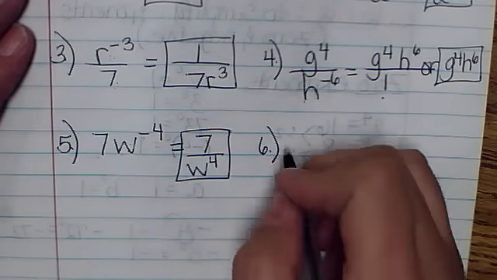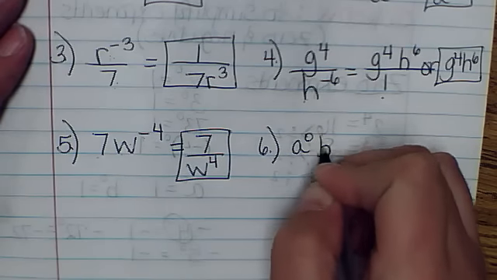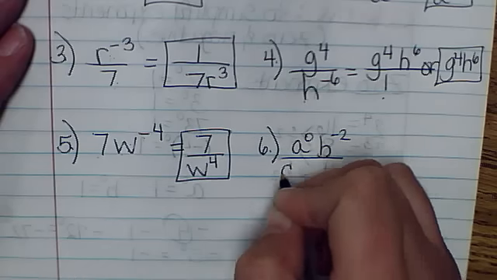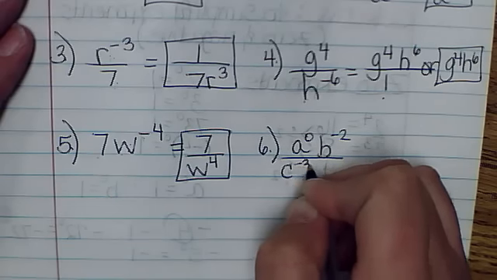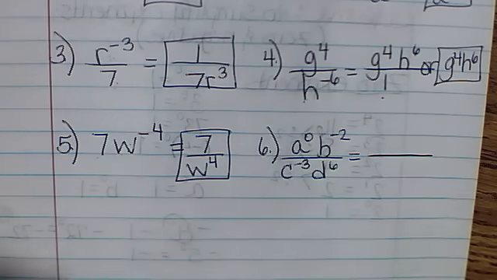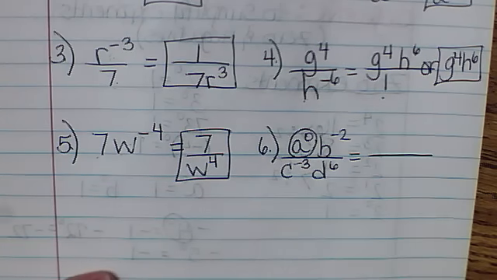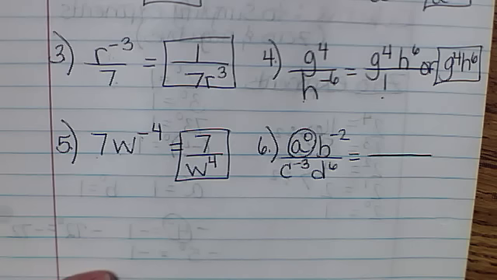Number 6. We're going to get into some that are a lot more complicated. a to the 0, b to the negative 2, over c to the negative 3, d to the 6th. I'm going to look at each thing separate, starting with this a to the 0. What does a to the 0 equal?